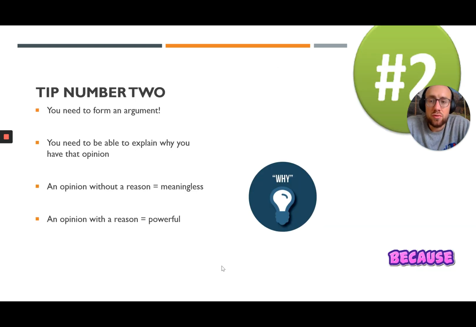Tip number 2, once you have formed your opinion, you need to be able to form an argument. In other words, you need to be able to explain why you have that opinion, because an opinion without a reason is meaningless. An opinion with a reason, on the other hand, is a powerful piece of writing. Okay? So opinion and argument.